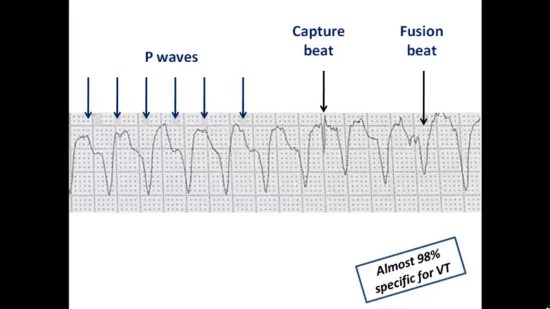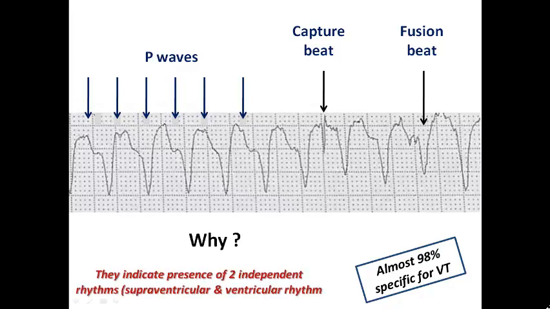And of course here we can find another fusion beat, which represents different morphology due to the fusion of two distinct rhythms. The presence of one of these features is 98% specific for ventricular tachycardia. So the presence of these features is suggestive of ventricular tachycardia because they indicate the presence of two independent rhythms inside the heart.